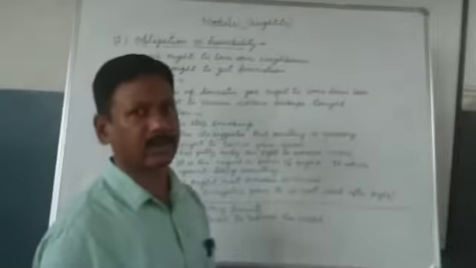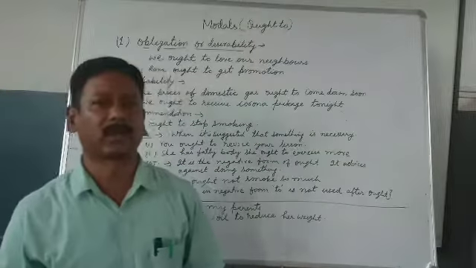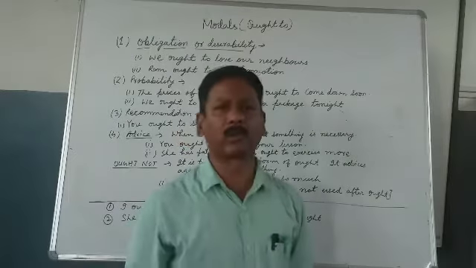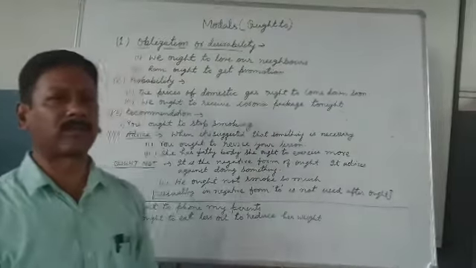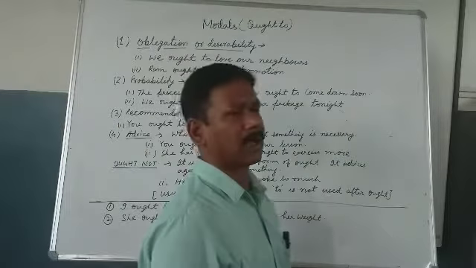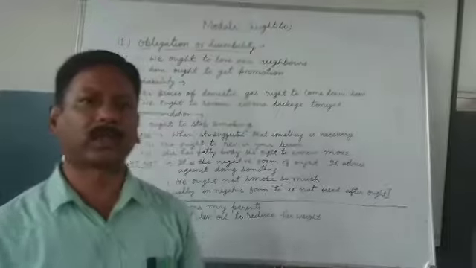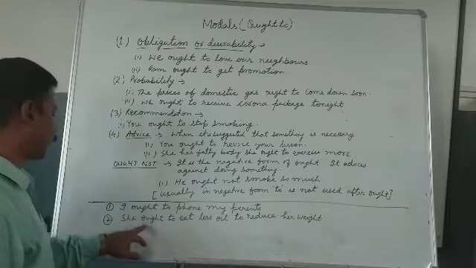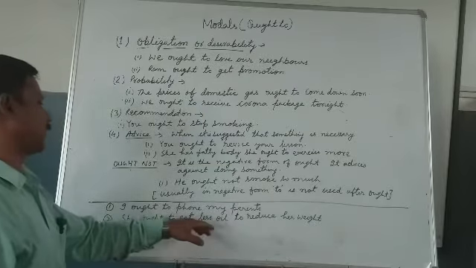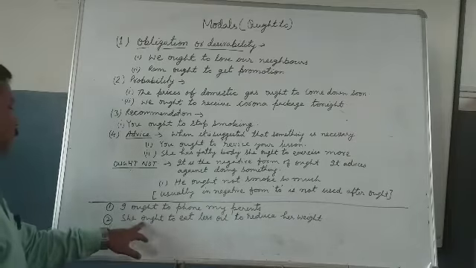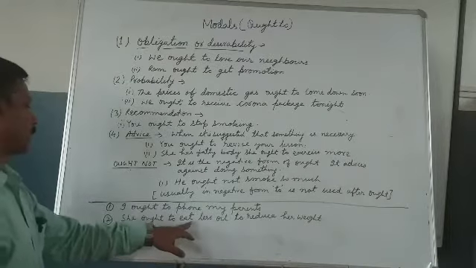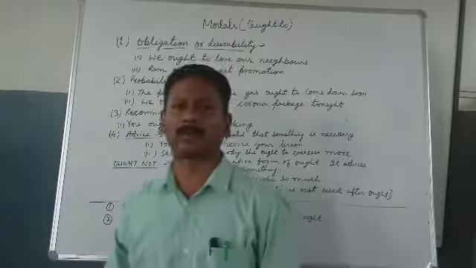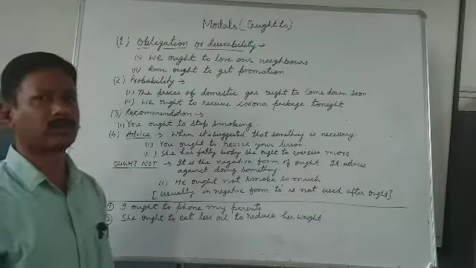So you can better distinguish how ought to is used sometimes as a main verb and sometimes as a modal verb. Generally in the case of ought to, after the subject ought to comes, before the main verb. You can understand with this example: she ought to eat less oil to reduce her weight. That means after the subject, ought to comes before the main verb. The main verb is eat. So from this example you can understand the difference and where ought to is used.